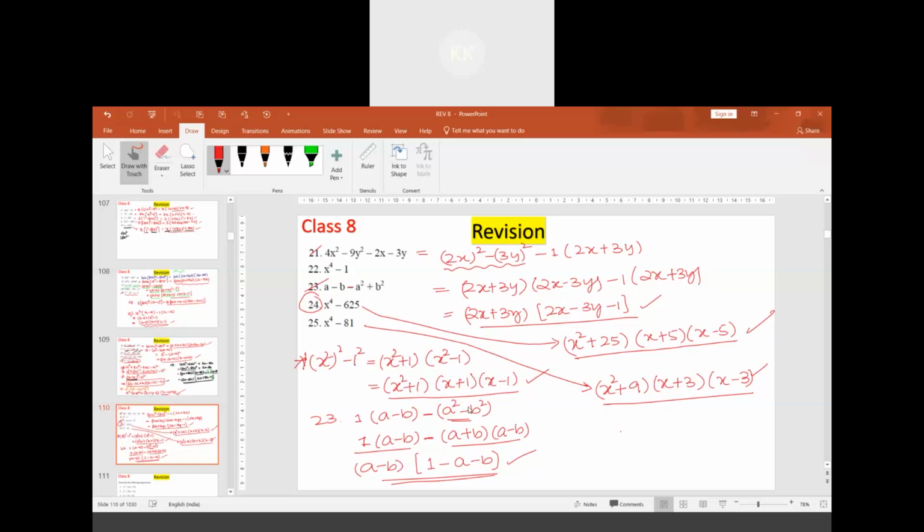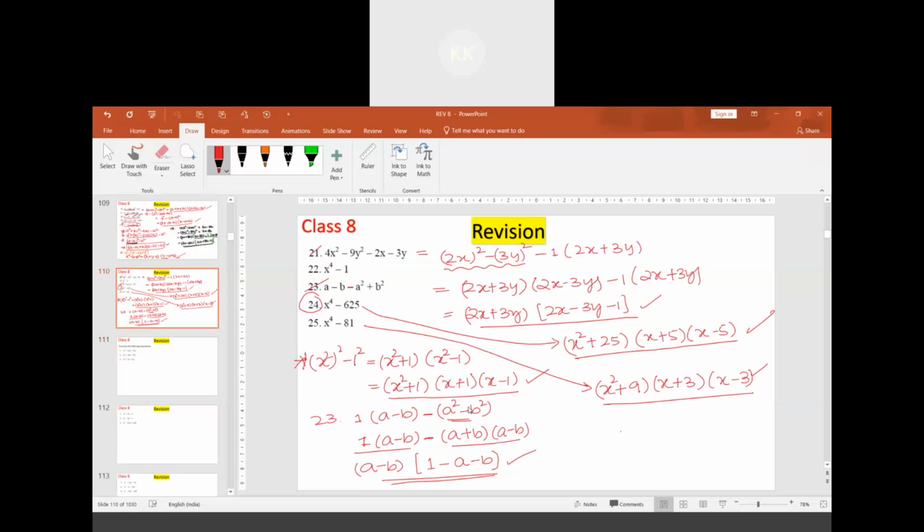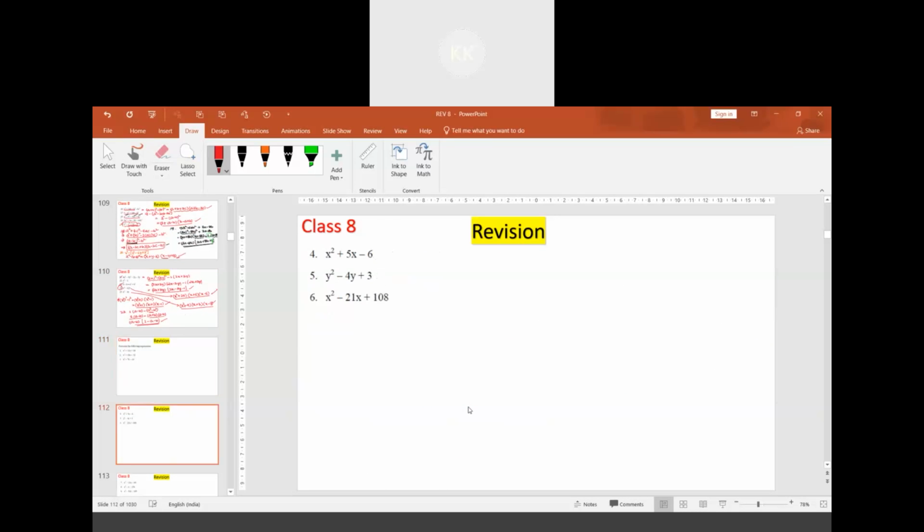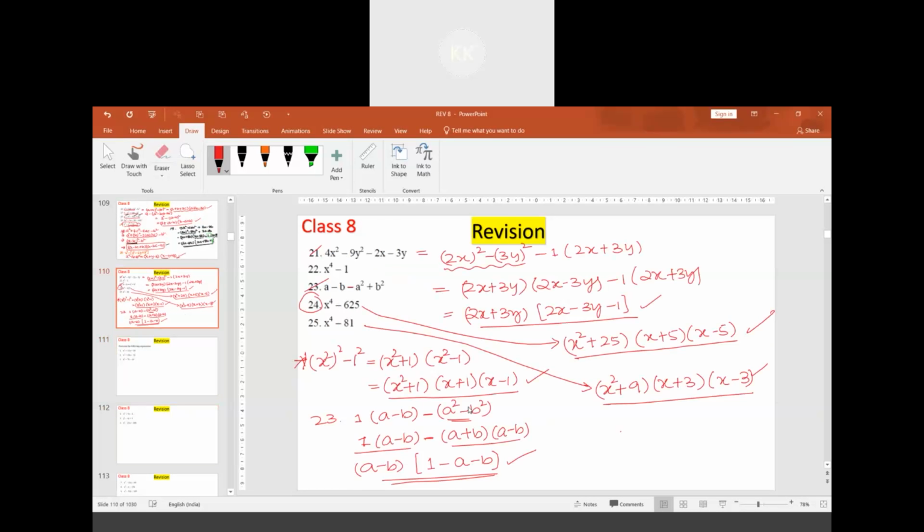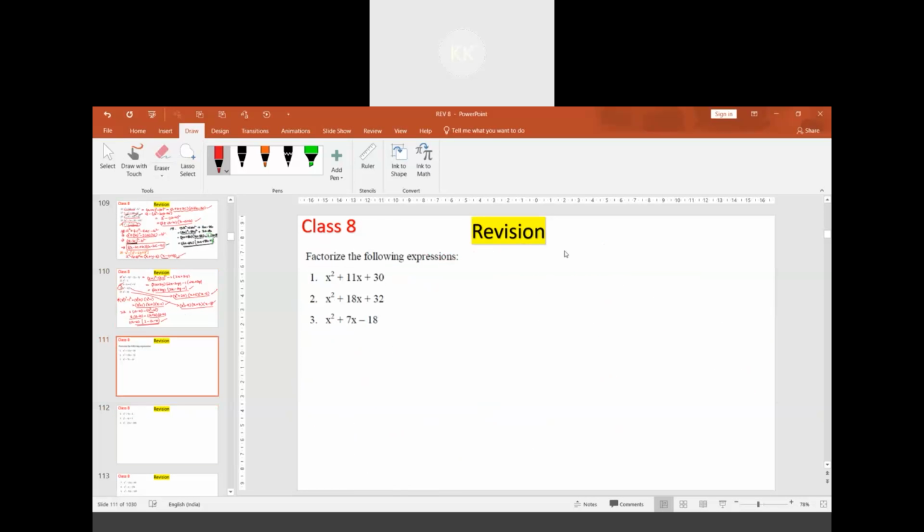Alright. Next type of question is splitting the middle term method. We shall do it in the next period. Okay. Is there any doubt?